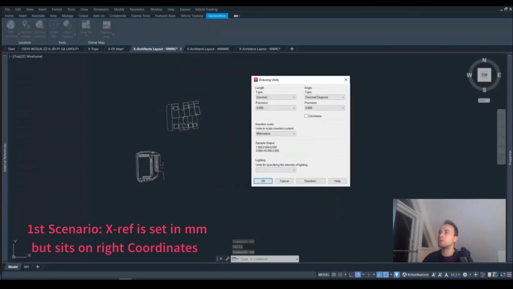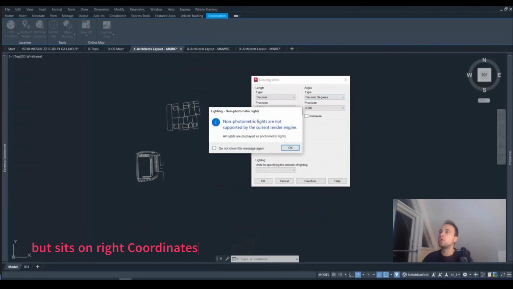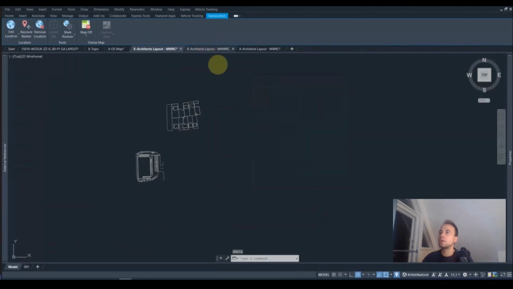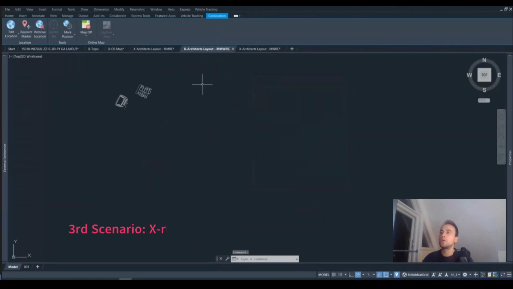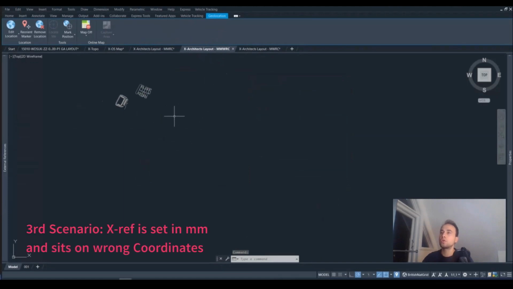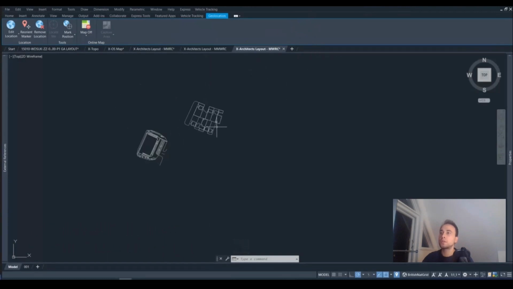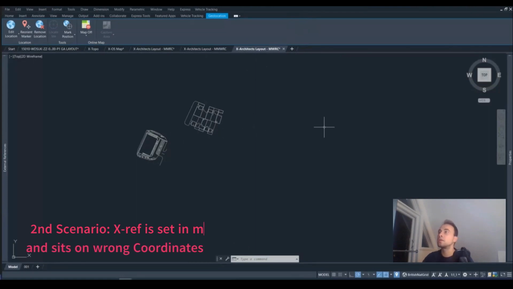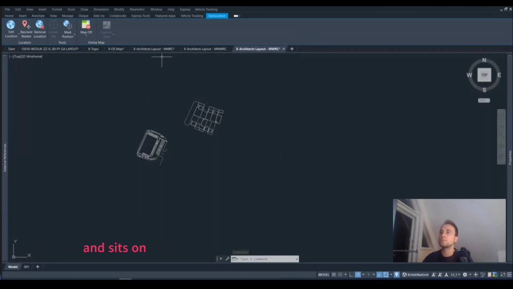In another, the architect's layout is in millimeters and also in the wrong coordinates, so we have to align it with our external reference. In the third, the architect's layout is in meters but in the wrong coordinates, so we just have to align or rotate it without scaling it. So let's go ahead and see the first scenario of these three.